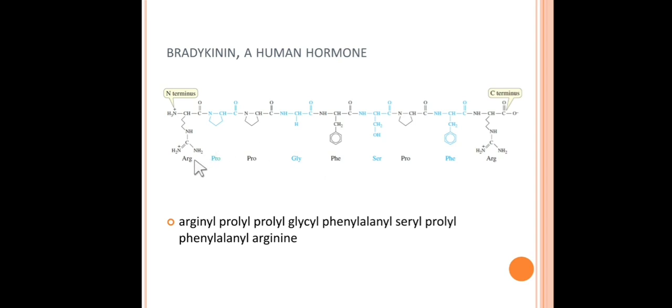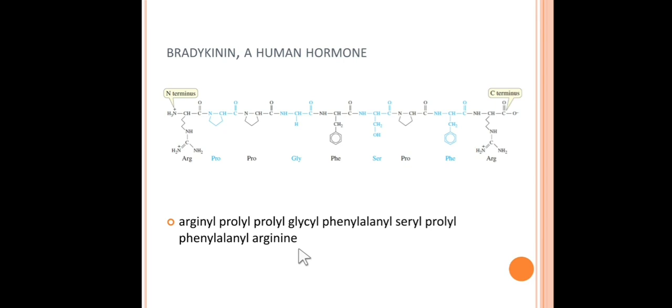We need to add the -yl suffix to each and every amino acid except the last one, which is the C terminus. We will not use the -yl suffix for it. So the name of this bradykinin is arginyl, prolyl, prolyl, glycyl, phenylalanyl, seryl, prolyl, phenylalanyl, and finally arginine.